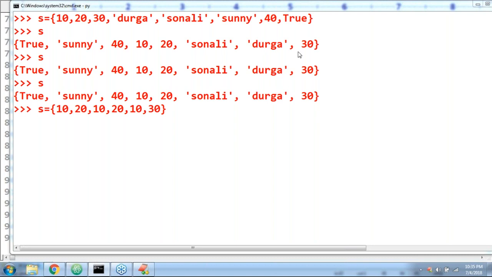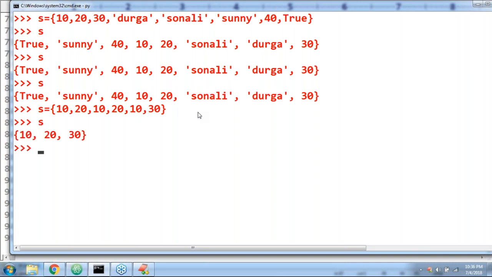If I take it like this, what will happen? Am I going to get any error? No chance at all. Sir, my set is very innocent. If duplicates are there, it will ignore them.